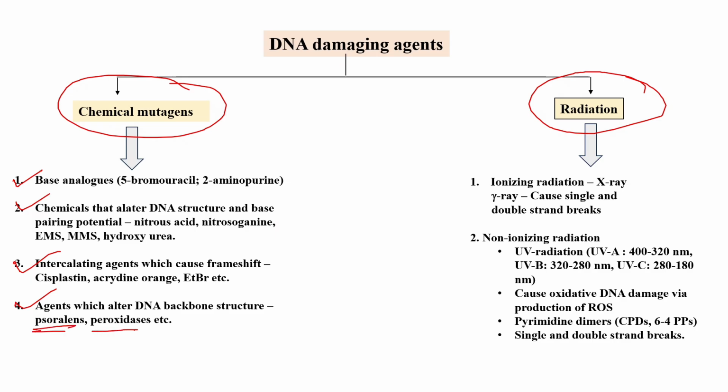In another way, radiation like ionizing radiation and non-ionizing radiation also causes DNA damage. In non-ionizing radiation, UV radiation causes oxidative damage via production of reactive oxygen species and by pyrimidine dimers. So this is the overall summary of DNA damage.